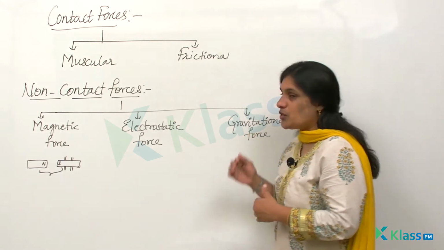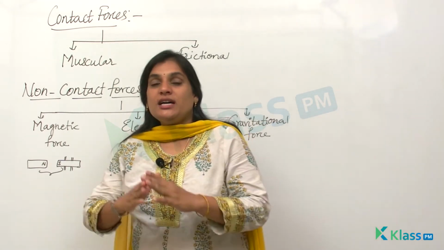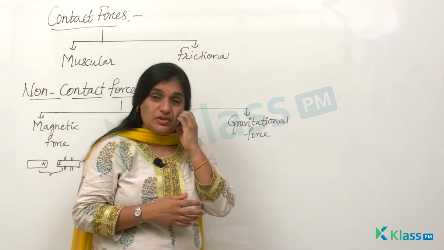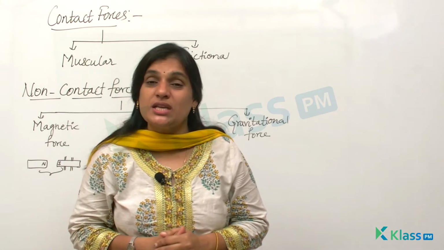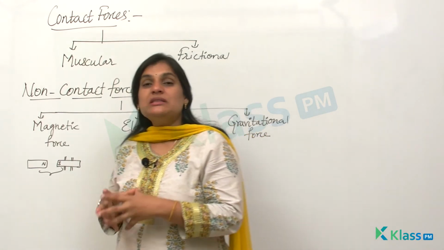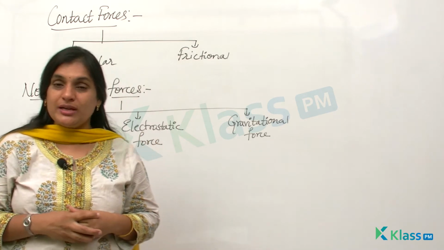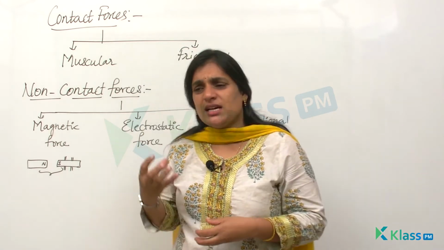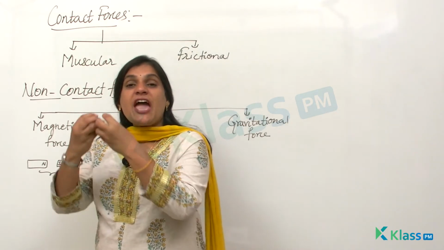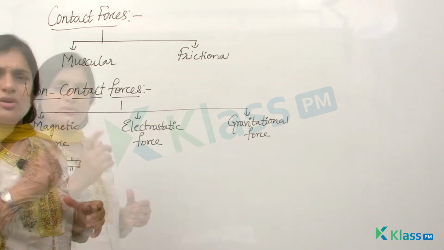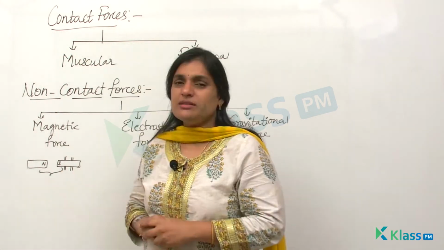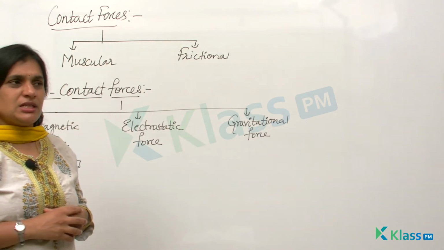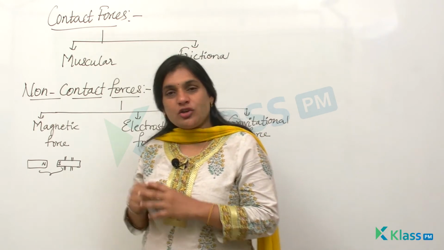The next type of force is gravitational force. I think right from class 3, 4, you've been learning about gravitational force. Now you people have to tell me what gravitational force is, right? You know that Earth is called a natural magnet, right? And this natural magnet, the Earth, has a tendency to attract every object towards the center. And do you know the story of gravity? I think most of you might know. Like Newton, when he was sitting under an apple tree, right? He saw an apple falling down onto the ground.